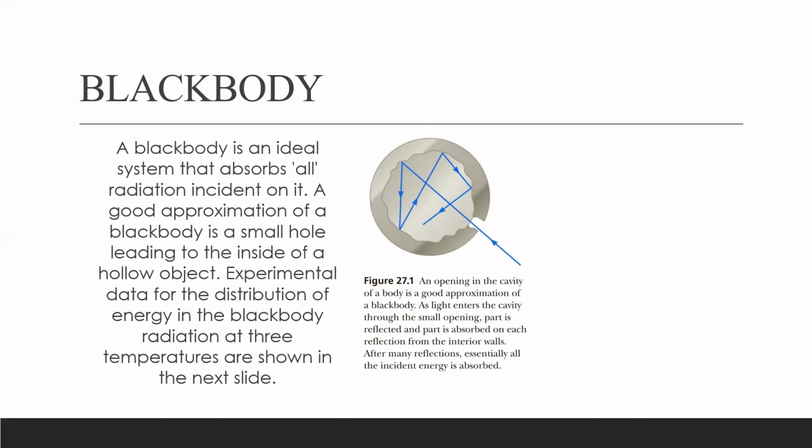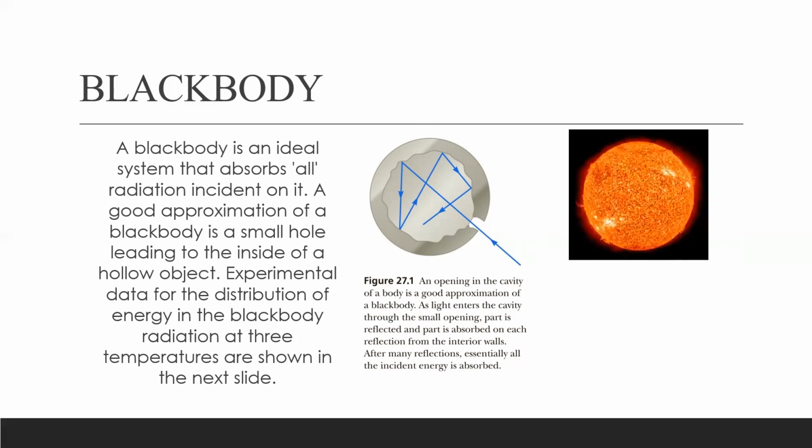Experimental data for the distribution of energy in the black body radiation at three temperatures are shown in the next slide. A black body also emits electromagnetic radiation of all wavelengths. For example, the sun is also an example of a black body.